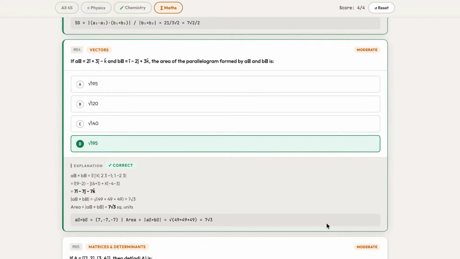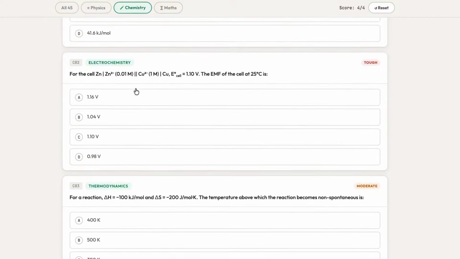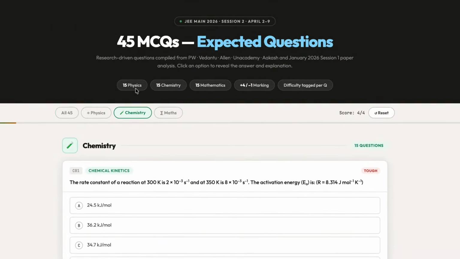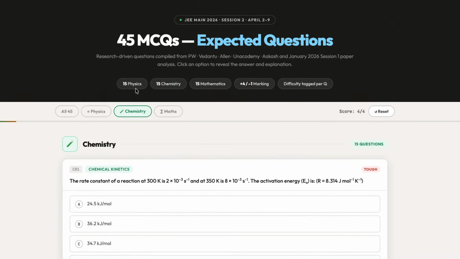The analysis will start, sharp, between 12:05 and 12:10 PM. You can expect that we will start discussing the analysis. Meanwhile, let's solve some of the important questions that we think can appear in the JEE Main Session 2 exam.